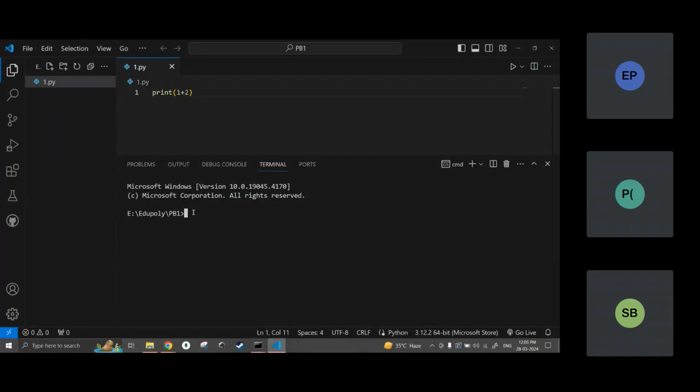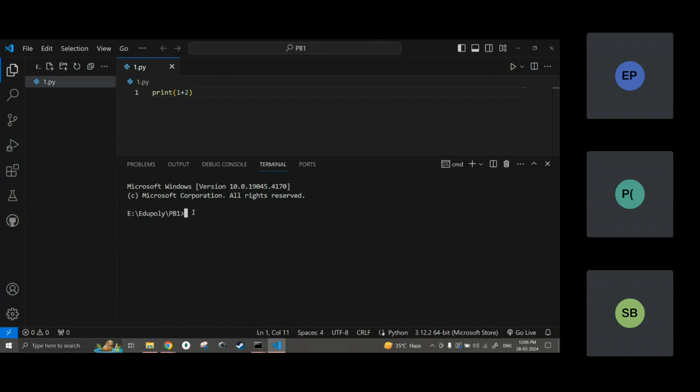Which file? What is the name of the file? 1.py. So I have to tell the Python interpreter to run the 1.py file. What will this interpreter do? It will take this file and compile the code line by line. How many lines are there? Only one line. It will interpret the line and give us the output. It will convert this into machine understandable code and run that machine code as well. It does so many things in one step.